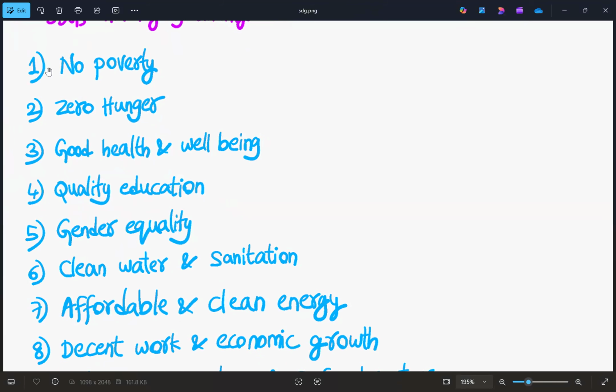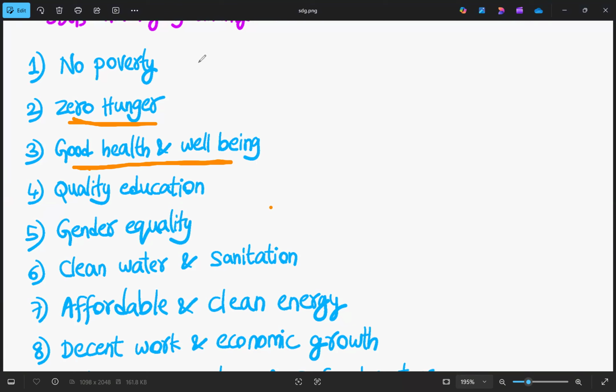Under that, the first one is no poverty. So, what is the first SDG? That is no poverty. And then next we have zero hunger. So, what is the next SDG? That is zero hunger. SDG 2 is zero hunger. And then the third one is good health and well-being.